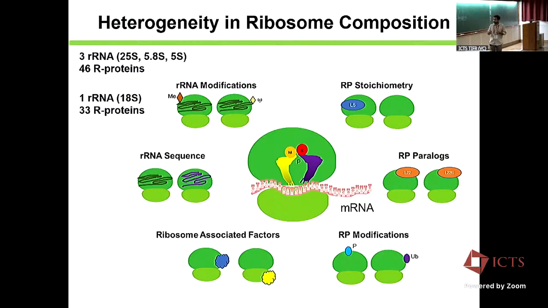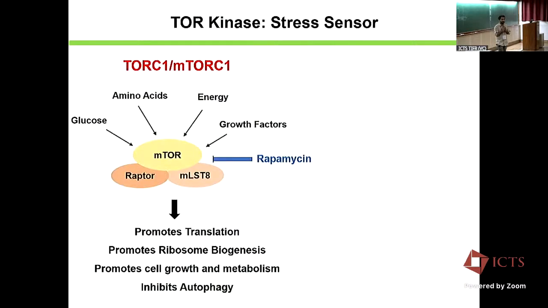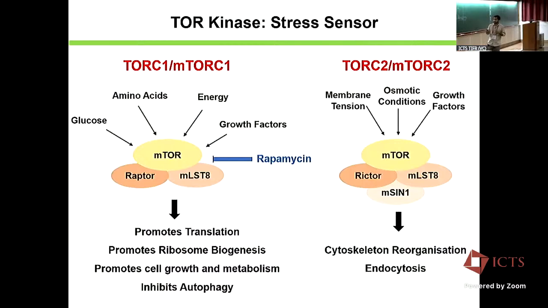That's why we look into the stress conditions, mainly with the window of a kinase called TOR, target of rapamycin. This kinase has been considered the master regulator in eukaryotes, because it can sense multiple stress conditions and modulate protein synthesis. There are two complexes of this kinase, TOR complex 1 and TOR complex 2, which are conserved from yeast to humans.